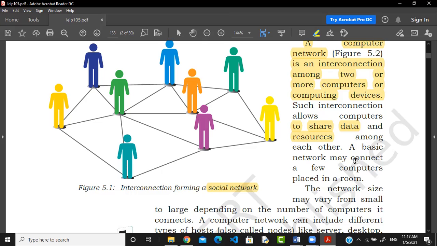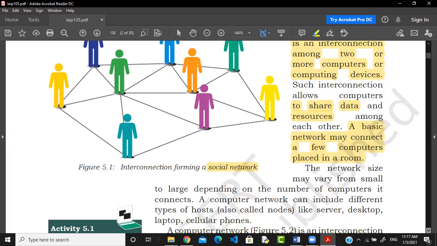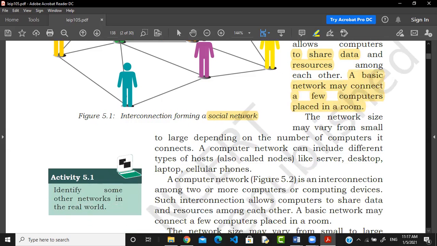A basic network may connect a few computers placed in a room. What is the meaning of a small network? Computers connected in a room, in a computer lab, in an office, in a building, are known as a basic network, or a small-size network. The network size may vary from small to large. Small to large depends upon the number of computers, and sometimes upon the distance between the computers also.